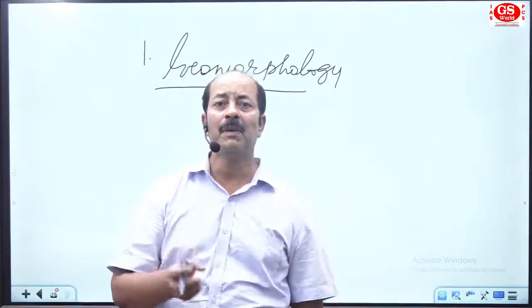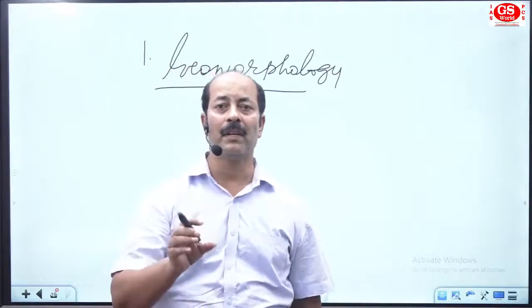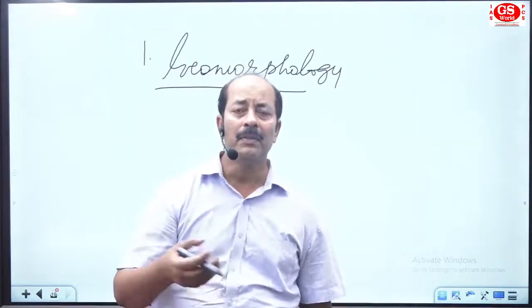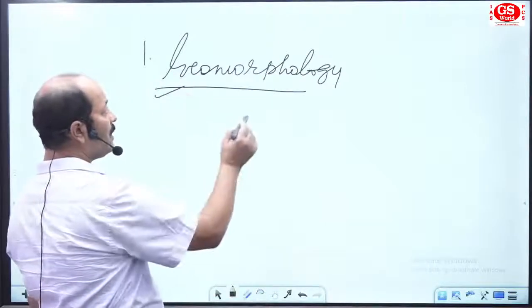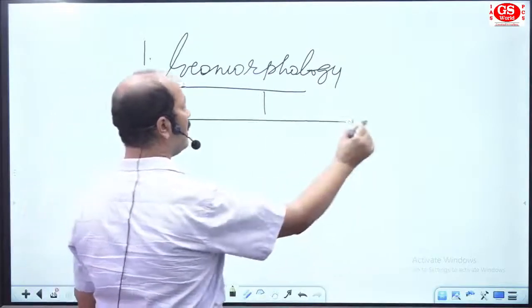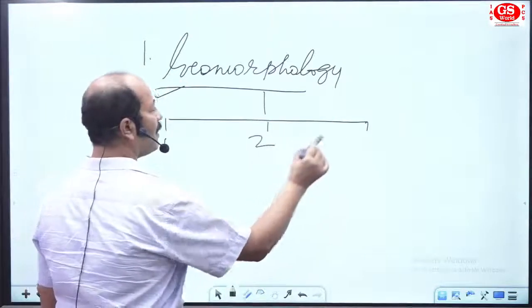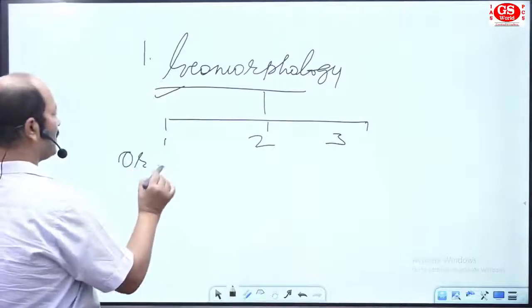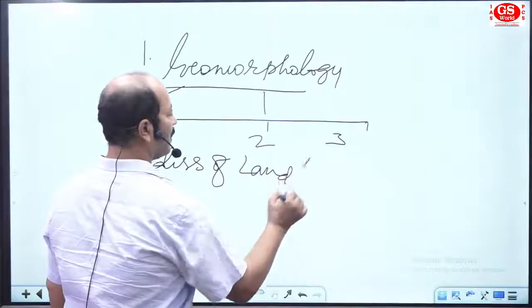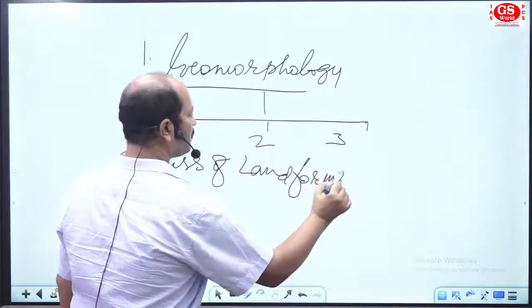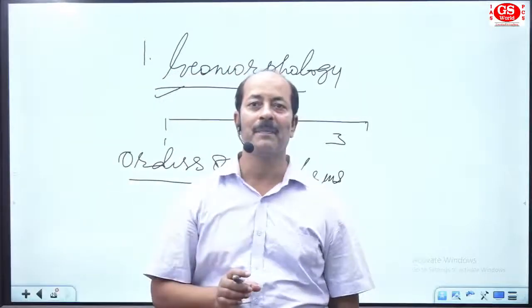Once you have very good command over the contents of the subject matter, you can go for the depth of a study area. Now, in geomorphology we have three orders of landforms. Understand this very clearly.